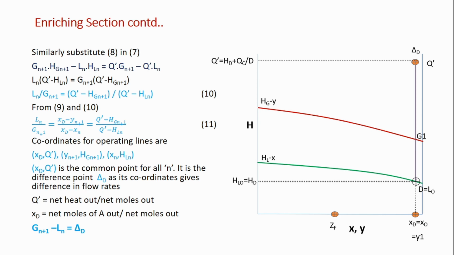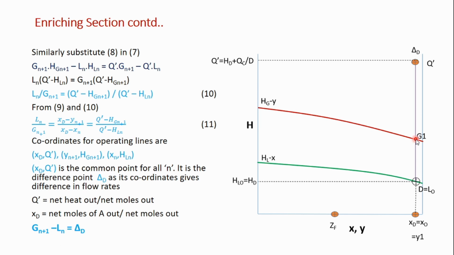Right now from stage 1 we have the y value, y1. The liquid leaving stage 1 will be in equilibrium with this y1, right? So how do we get the composition of the liquid which is in equilibrium with this y1?